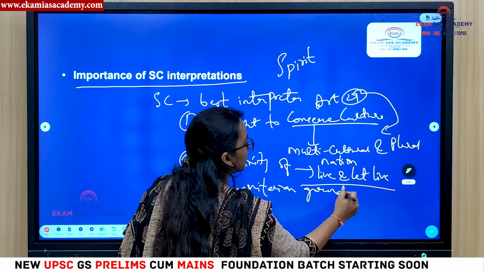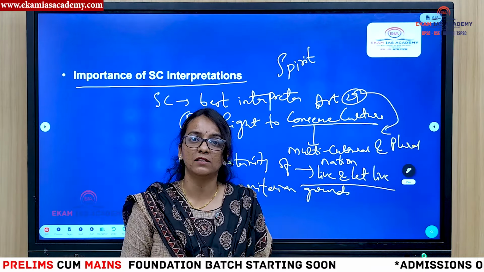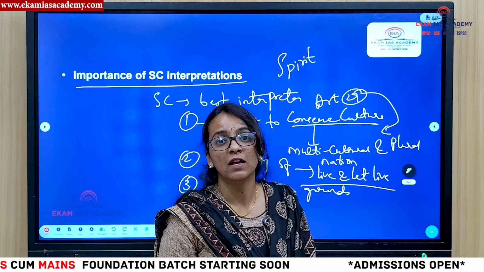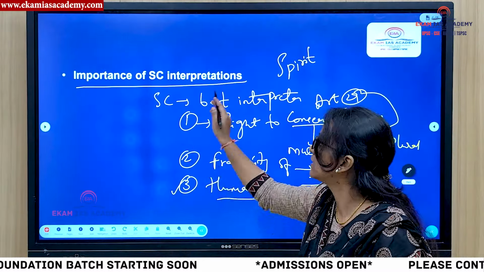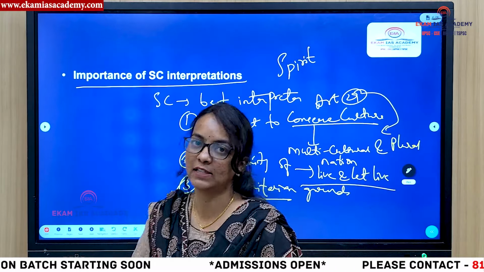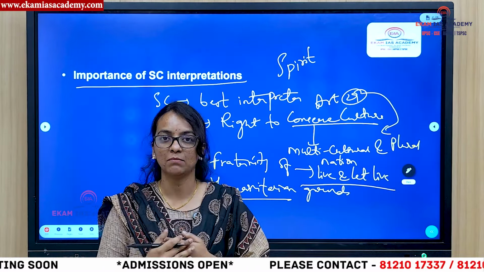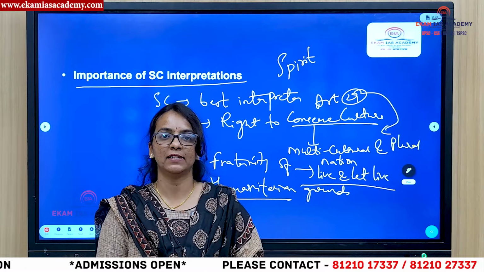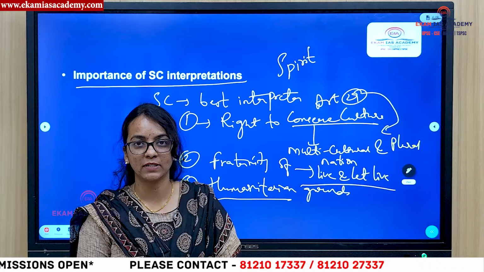If you scrap this Section 6A, many people who have been living here for about 50 years will become shelterless, homeless. They don't know where to go. So on humanitarian grounds also they have considered Section 6A valid. Now we have seen what is Section 6A, what is the Assam Accord, what are the arguments favoring 6A, what are the arguments against Section 6A, and the importance of the Supreme Court interpretation.